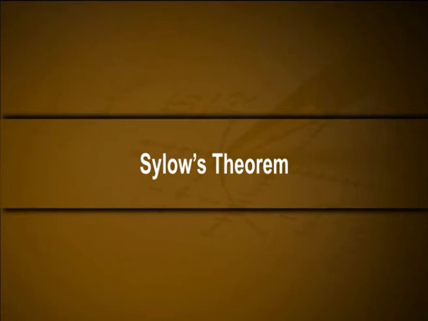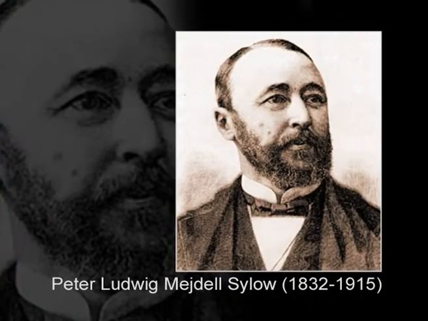Welcome friends, in this session we discuss Sylow theorem that can be regarded as a partial converse of Lagrange's theorem. Lagrange's theorem tells us that the order of a subgroup of a finite group is a divisor of the order of that group. The converse, however, is false. There are very few theorems which assert the existence of the subgroups of prescribed order in arbitrary finite groups. The most basic and widely used is a classic theorem due to the Norwegian mathematician Sylow.